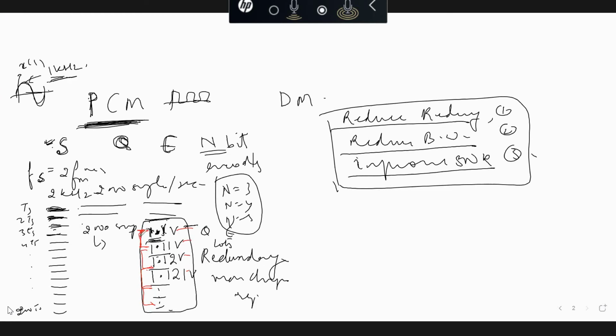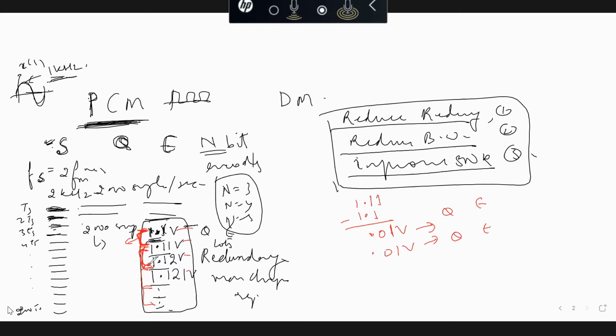If we take the difference between the sample values and then transmit, the peak value will also reduce. You see here, if I take the difference between 1.1 volt and 1.11 volt, what difference do I get? 0.01 volt. So I will quantize and encode 0.01 volt for the difference between the first two adjacent values. The difference between the next two adjacent values is again 0.01 volt, so I will quantize and encode 0.01 volt.